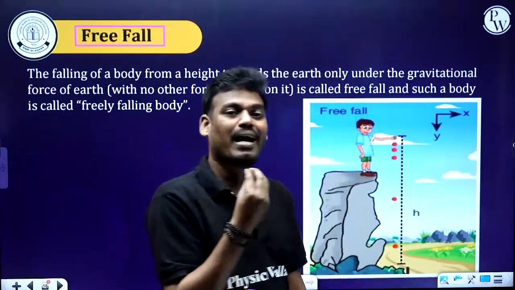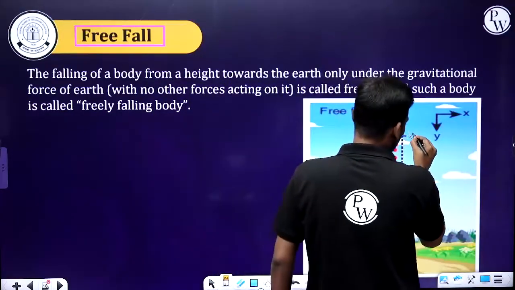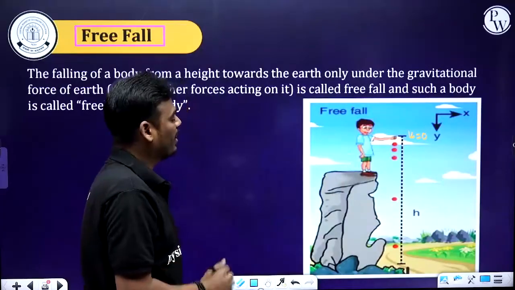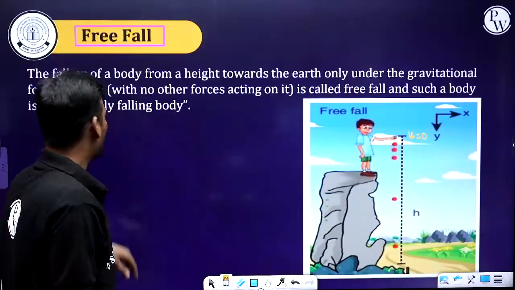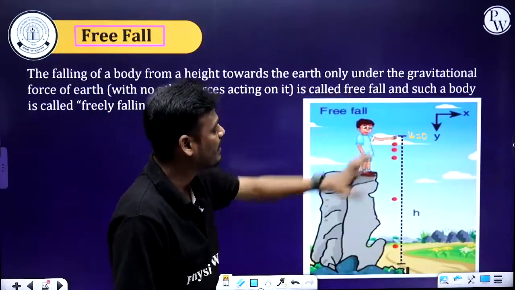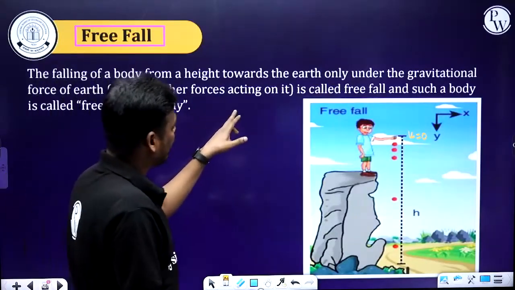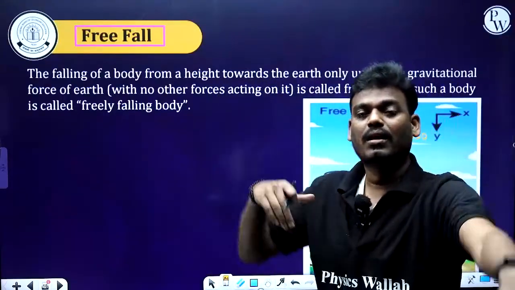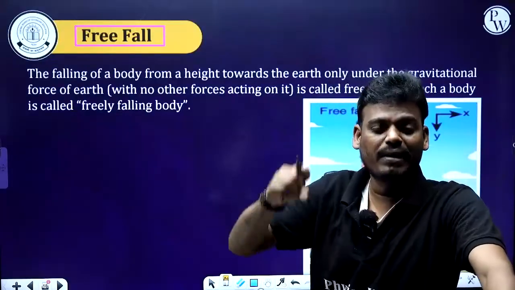So in the leaving or dropping case, what happens to the initial velocity? Initial velocity in this particular case becomes 0. What is free fall? Let's try to understand. The falling of a body from a height towards the earth only under the gravitational force of earth, with no other forces acting on it. Let's consider there is no force acting opposite to the fall of the body, then we can call it a free fall.